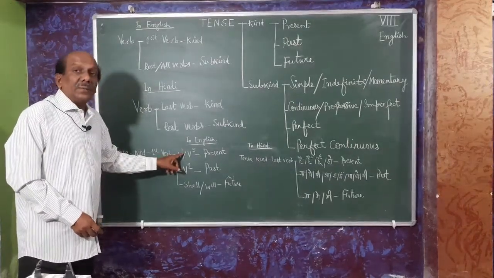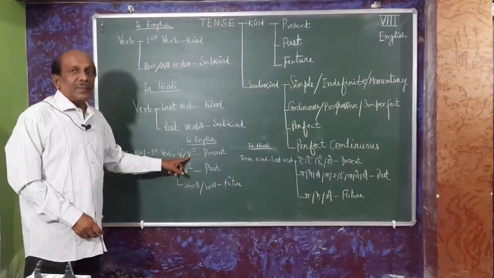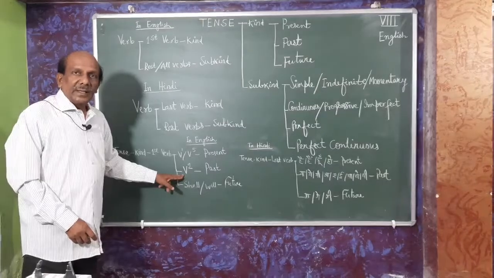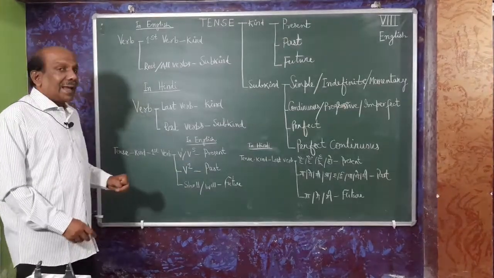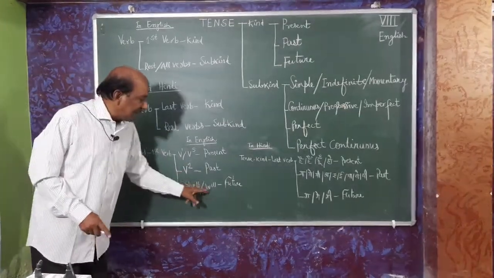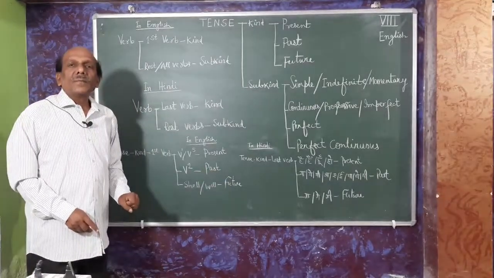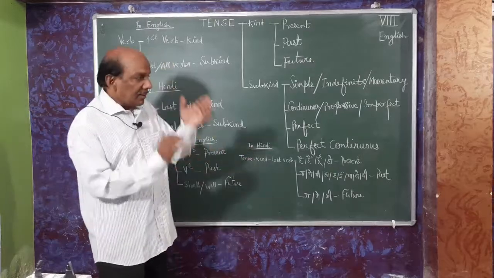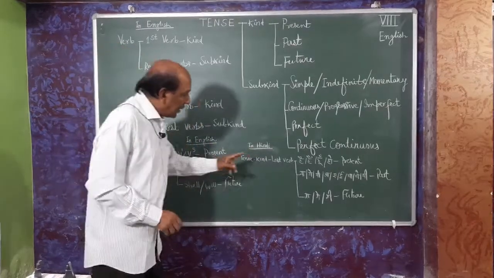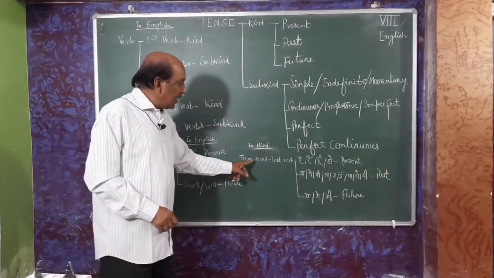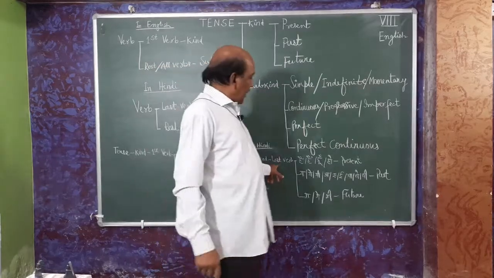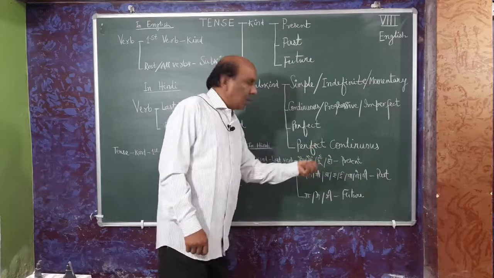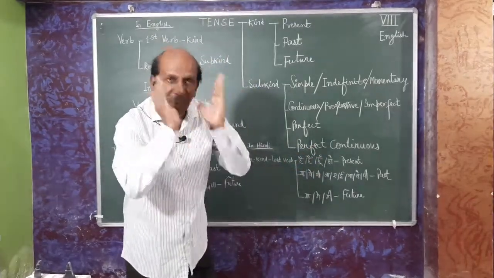If it is in V1 form or V5, it is in present tense. If it is in V2, it is in the past tense. And if the first verb is shall or will, it is said to be future. In Hindi, we see a different thing, the last verb. For kind, we depend upon the last verb. If we see hai, hoon or ho, then we name it as present tense.